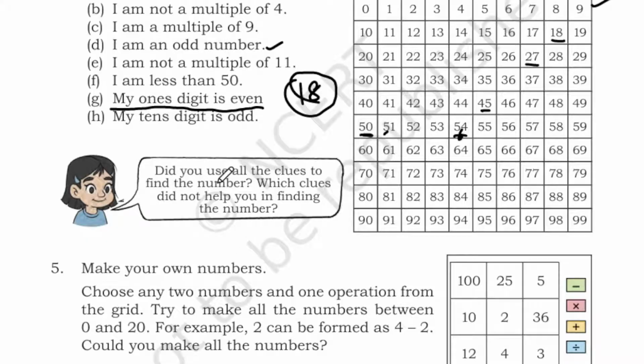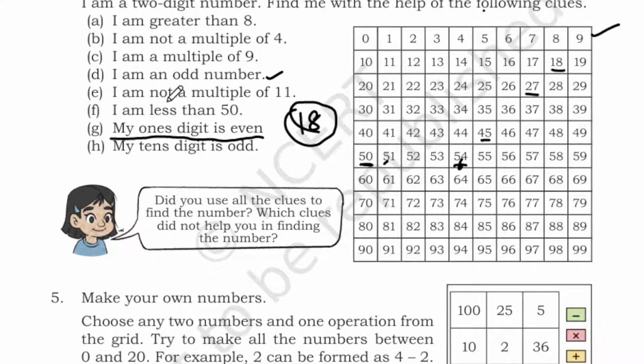So did you use all the clues to find out the number? Which clue did not help you in finding the number? That is, I am not a multiple of 11 and I am an odd number. So these two clues do not help us to find the number.